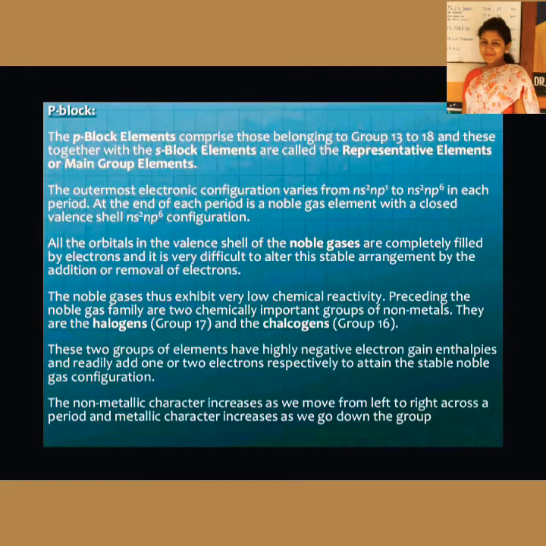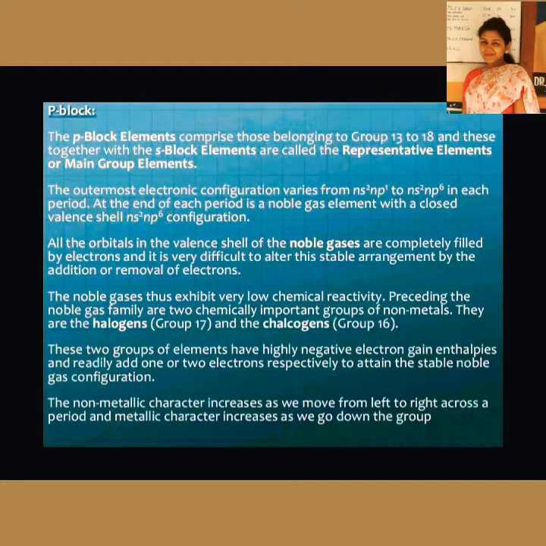Now similarly, the p-block elements. The p-block comprises groups 13 to 18, that is from boron till neon. Here the electronic configuration is ns2 np1 to 6, so the outermost electron is filled in the p orbitals. Here the noble gases, that is group 18 with ns2 np6, exhibit only low chemical reactivity.